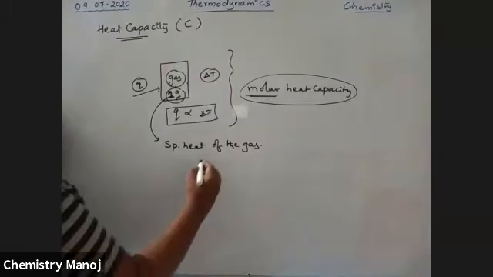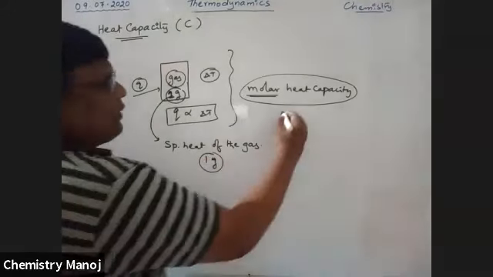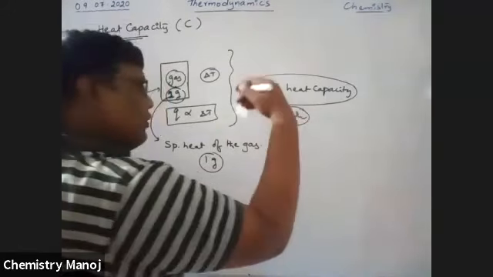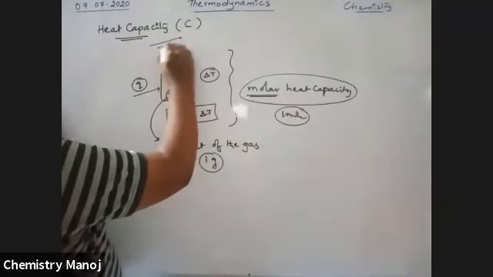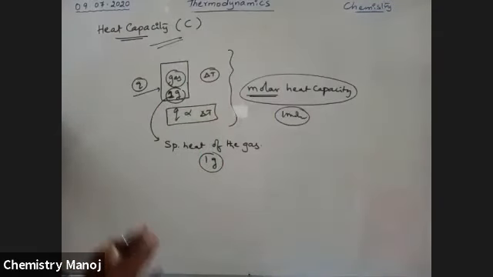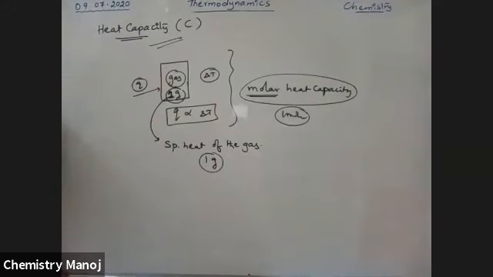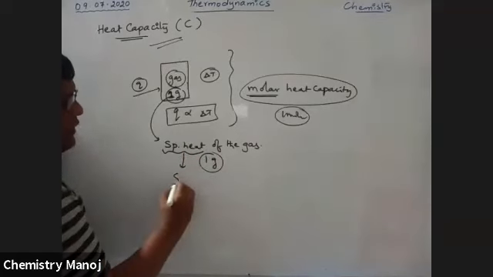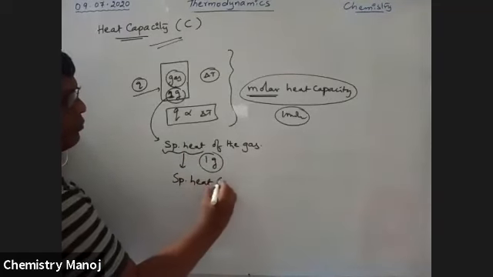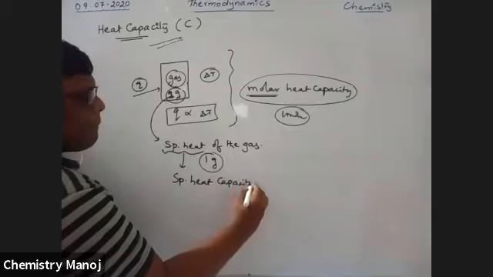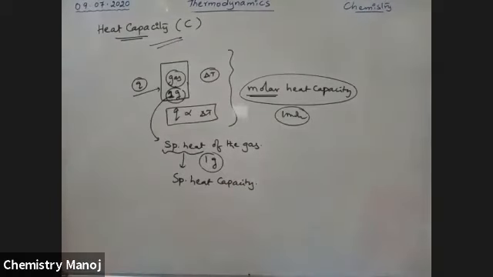These are the differences between heat capacity, molar heat capacity, and specific heat capacity. Specific heat is also called specific heat capacity. So these are the different terms.